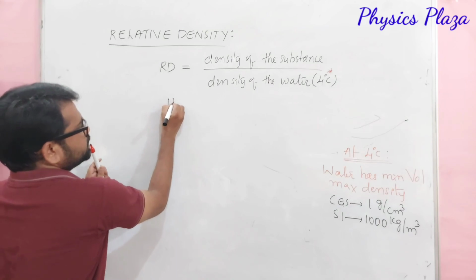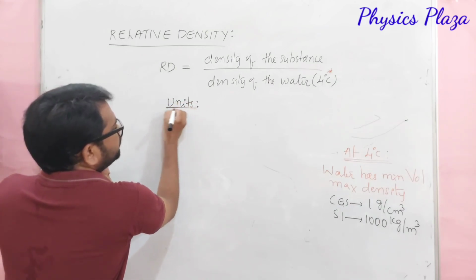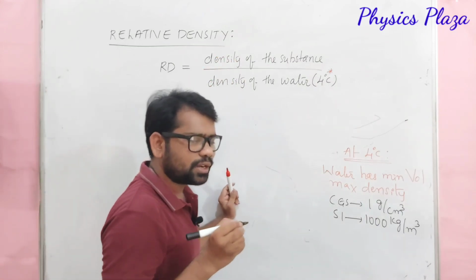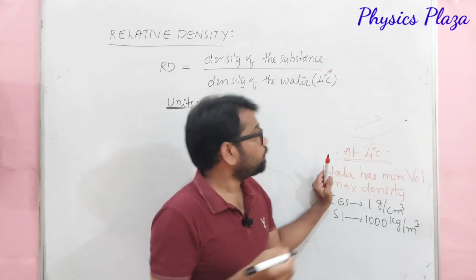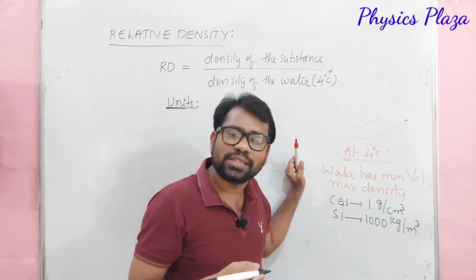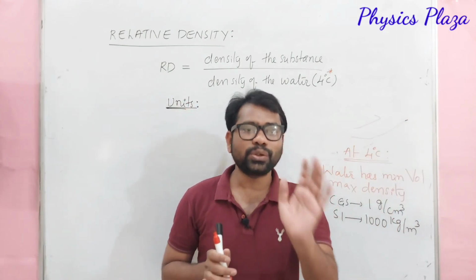Children, what are its units? Let us see its units. It's very important. Children, don't you think that it is a ratio between two physical quantities? Many students will say that generally there are no units of relative density. But when we ask students why, they will tell that because it is a ratio, so there are no units.